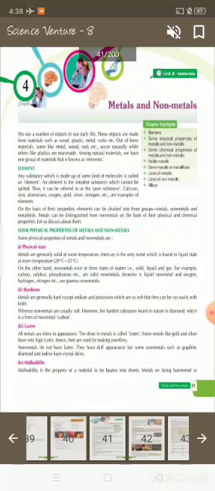Luster. All metals are shiny in appearance. The shine in metals is called luster. Some metals like gold and silver have very high luster, hence they are used in making jewelry. Non-metals do not have luster. They have a dull appearance, but some non-metals such as graphite, diamond and iodine have a crystal shine.